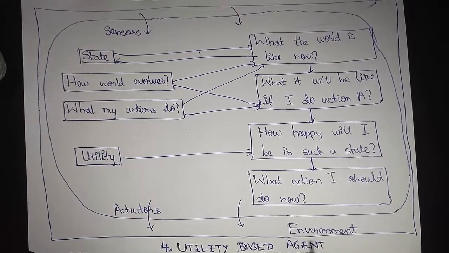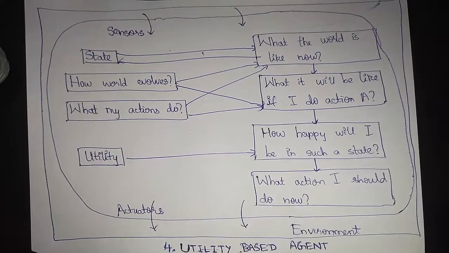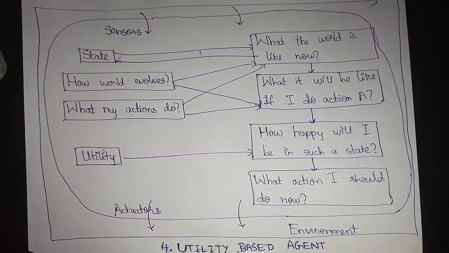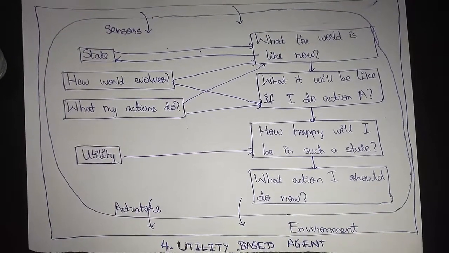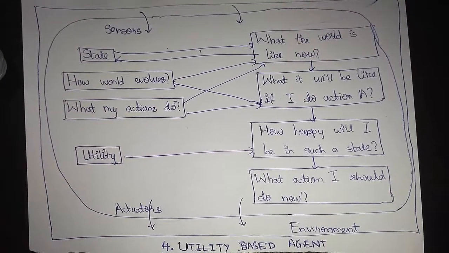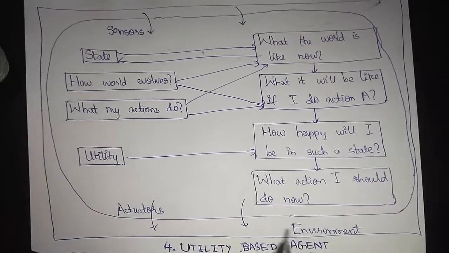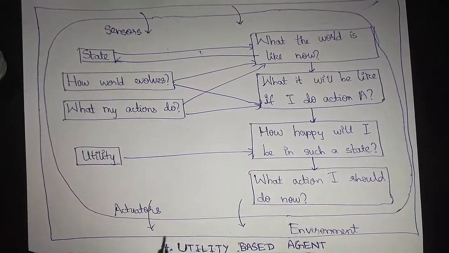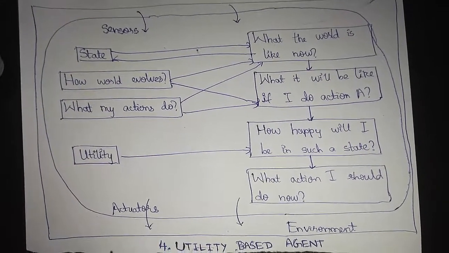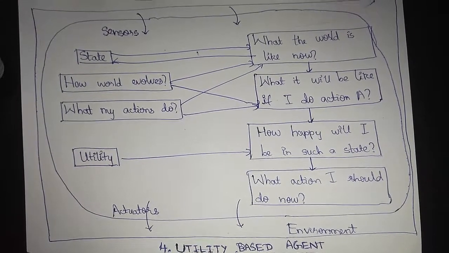In the goal based agent, we prefix the goal state and we have to reach it, that's it. We are not going to cross check if the goal state itself is efficient or not. In the utility based agent, instead of fixing the goal state as the best state we could ever be in, we consider the utility function of each goal, and based on the real number function we judge the performance.